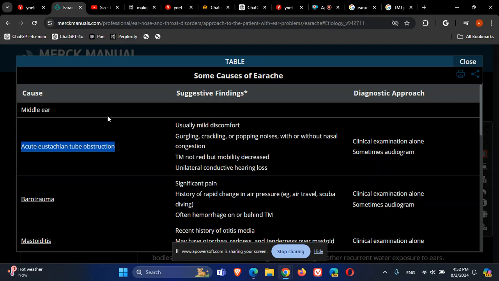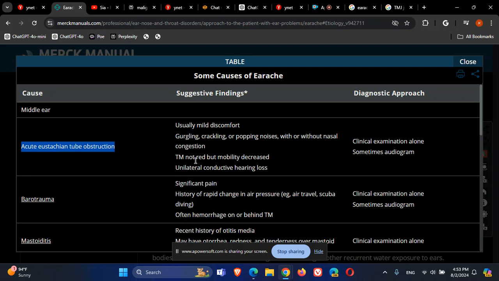When he's swallowing, it's opening but then closes again. Signs that there is any underlying condition that can cause Eustachian tube dysfunction, like upper respiratory tract infection and congestion, allergic rhinitis, anything that can cause a closure or congestion in the Eustachian tube can cause Eustachian tube dysfunction.